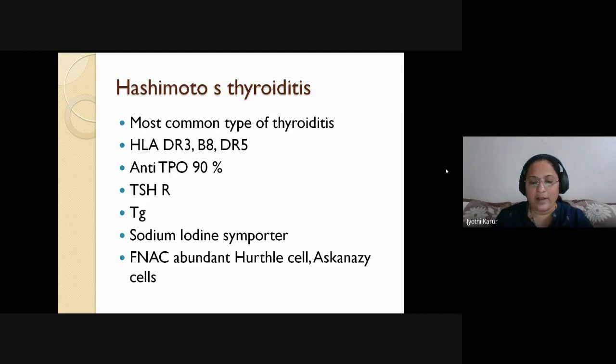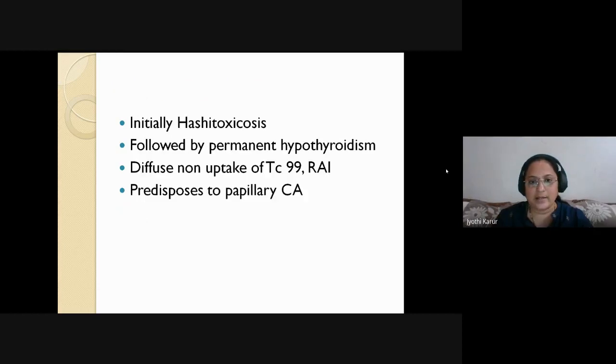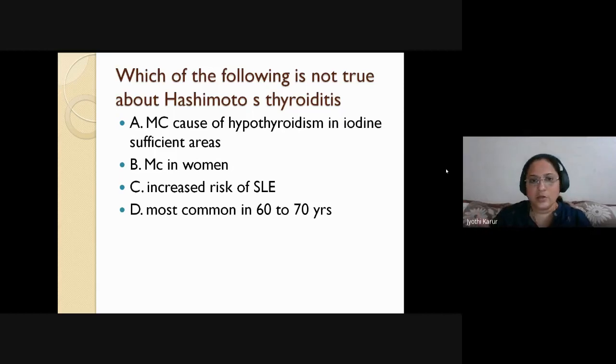Okay. The FNAC features are abundant Hürthle cells and Askanazy cells. Okay. On technetium-99 scan or radioactive iodine scan, there will be a classical feature, that is diffuse non-uptake. None of the tissue, none of the cells will take up the radioactive iodine. And last class I told you about papillary carcinoma. It predisposes to papillary carcinoma in case of Hashimoto's thyroiditis. So please, these are the last slides almost.